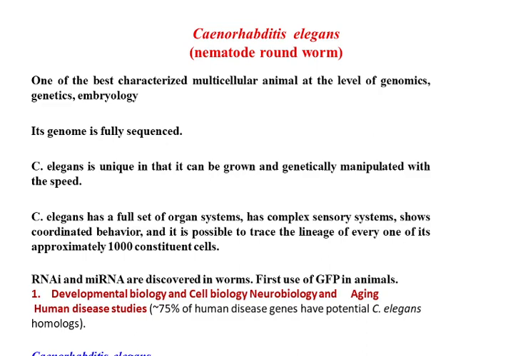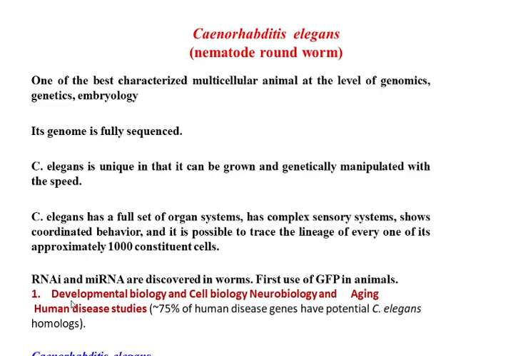C. elegans is very interesting. All these are the parameters. Besides this, the whole genome is sequenced and it is very simple. Most important, it is a very simple system. RNA interference technology was first developed in this worm, and green fluorescent protein was first expressed in this animal.